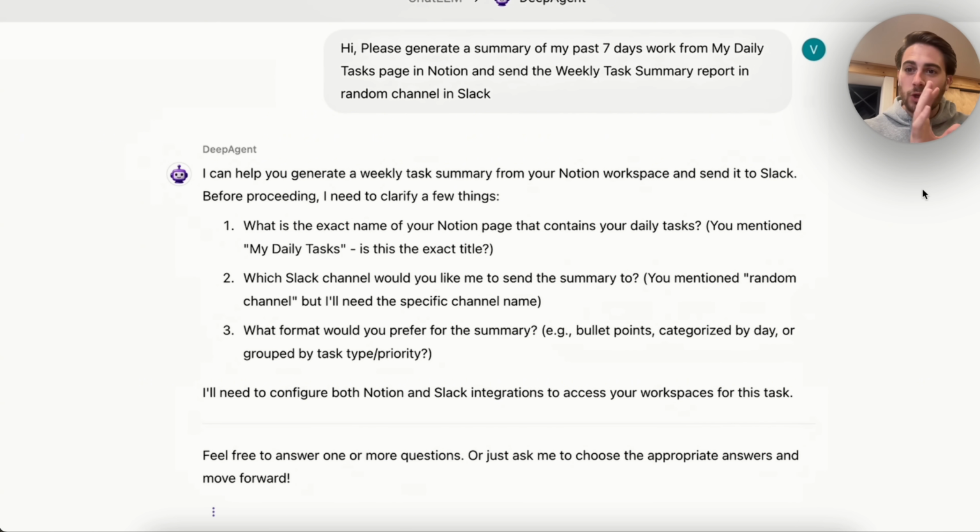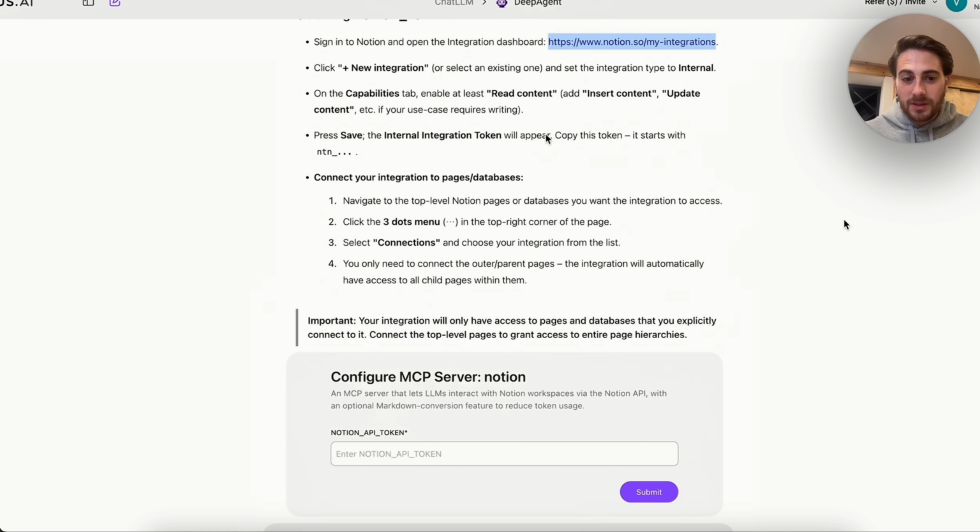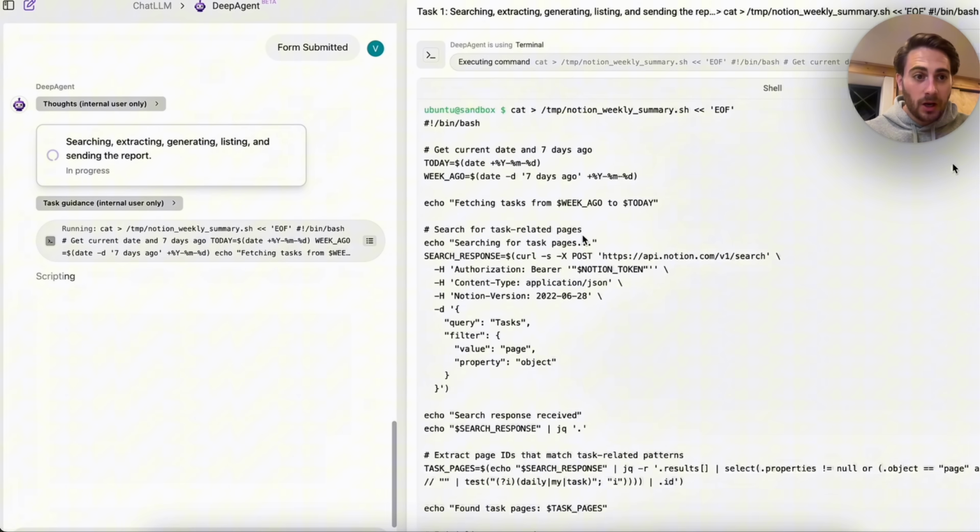So you go ahead, you answer these things, and then it's going to prompt you to actually set up the MCP servers for Notion and for Slack. And again, it literally walks you through exactly what you need to do in the most beginner-friendly way possible. And that's exactly what's happening right here. As we could see with Notion, we literally just have to get the Notion API token, put it in there. And again, it literally walks you through exactly what to do. It even gives you the link that you need to go to in order to find that API key. And then as we can see here, it's actually going to work right here.